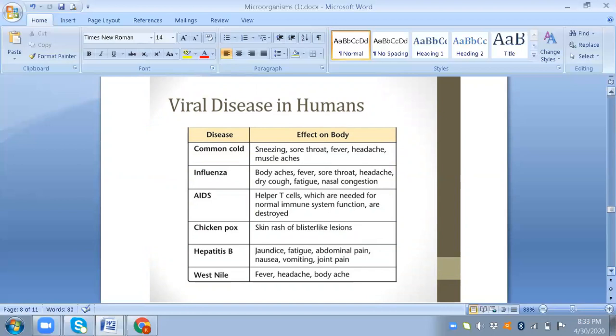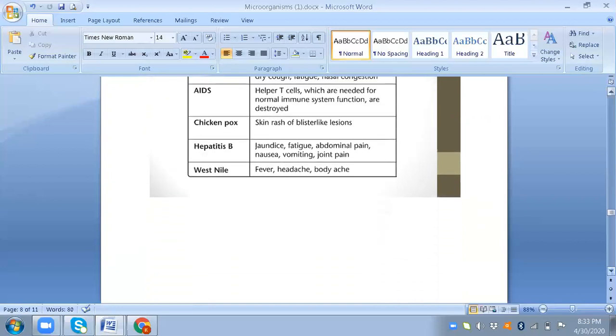AIDS: helper T cells are needed for the normal immune system, and in AIDS the normal immune system becomes destroyed. Chicken pox, we are all familiar with it. We have taken the vaccination against this disease. Skin rash, blisters. Hepatitis B: jaundice, fatigue, abdominal pain, nausea, vomiting, joint pain. West Nile: fever, headache, and body aches.